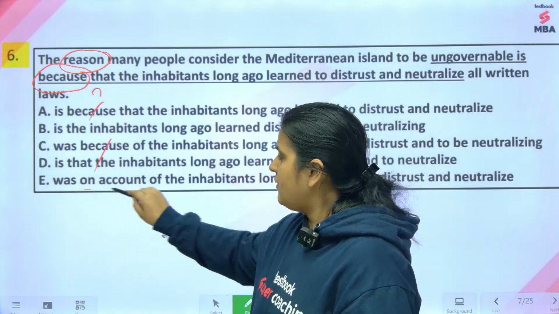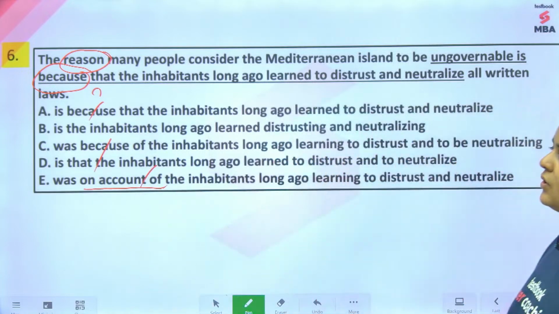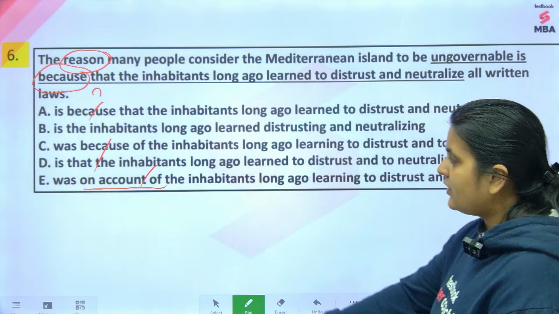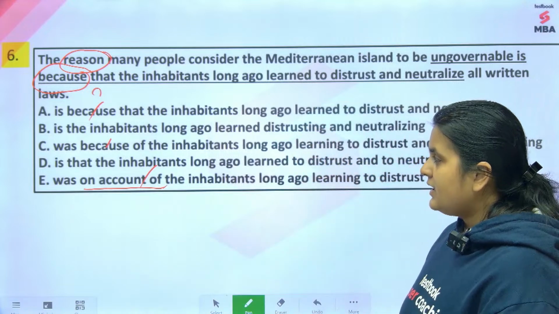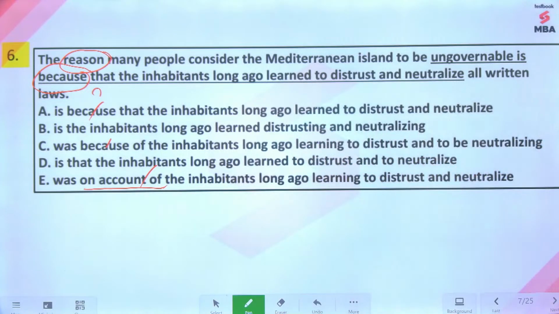Because on account of नहीं आएगा, because reason already mentioned है. ठीक है, तो A, C और E eliminate हो जाएगा.